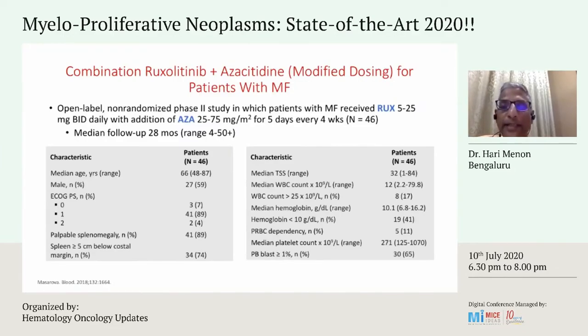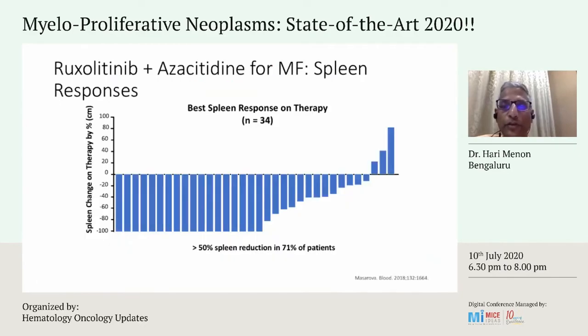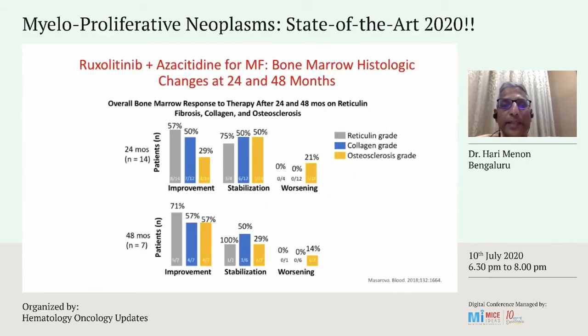The hypomethylating agent azacitidine has always been there. It was a study which looked at azacitidine with ruxolitinib. Clearly, there was an improvement in splenic symptoms and decreasing the spleen size in these patients.